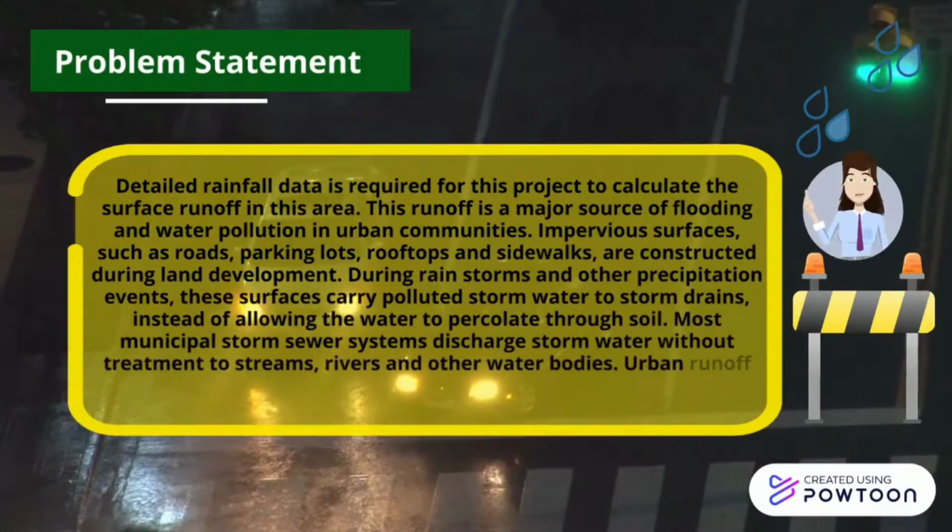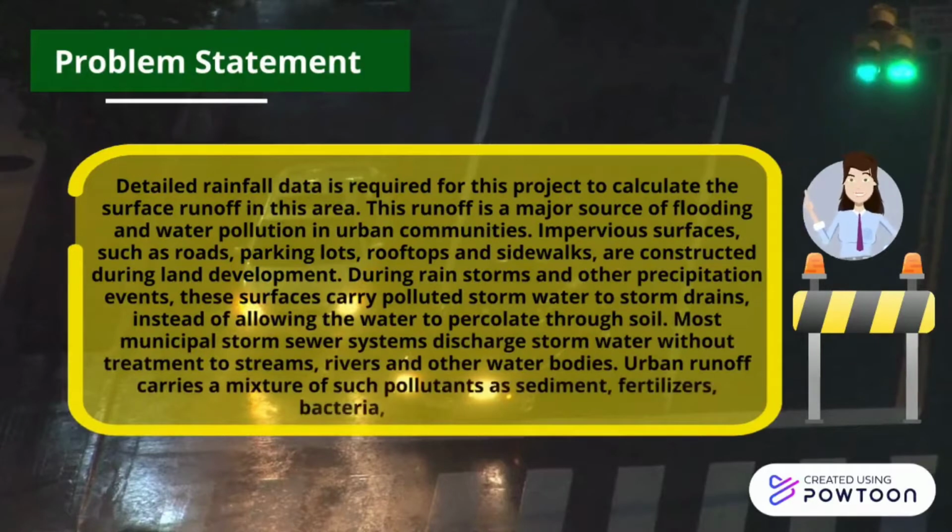During rainstorms and other precipitation events, these surfaces carry polluted stormwater to storm drains instead of allowing the water to percolate through soil. Most municipal storm sewer systems discharge stormwater without treatment to streams, rivers and other water bodies. Urban runoff carries a mixture of pollutants such as sediment, fertilizers, bacteria, metals and more.